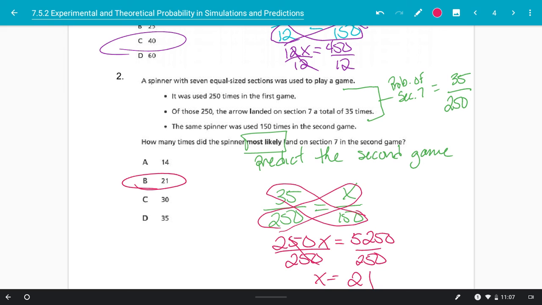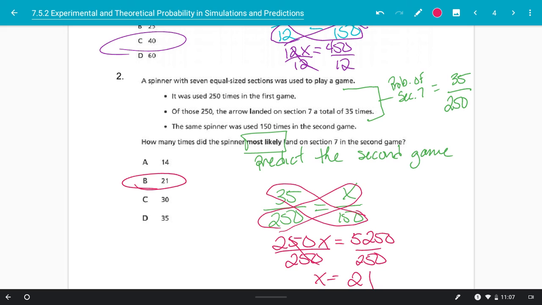So some of the important concepts with probability here. We can use theoretical and experimental probability based on the situation. So if I know in theory what I should expect, then I can estimate my probability in theory. If I don't, I might have to run an experiment. So in this case, they did the experiment of actually spinning the spinner 250 times to see what the experimental data was, right? They actually spun the spinner 250 times.